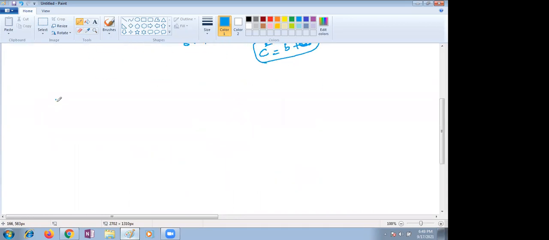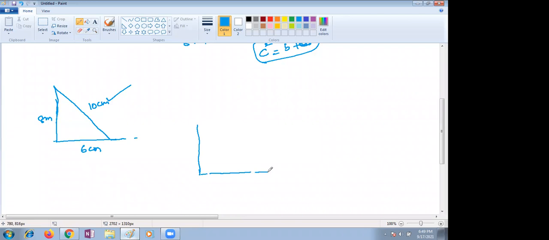So either we can do this. Initially, according to the question, this is the ground, and from the ground it is 6 meters, and this 8 is meters. We have to find the hypotenuse. But actually, the hypotenuse is 10. We know this hypotenuse is 10, right? Yes, ma'am. Now, ma'am, you can just draw another figure so there's no confusion.